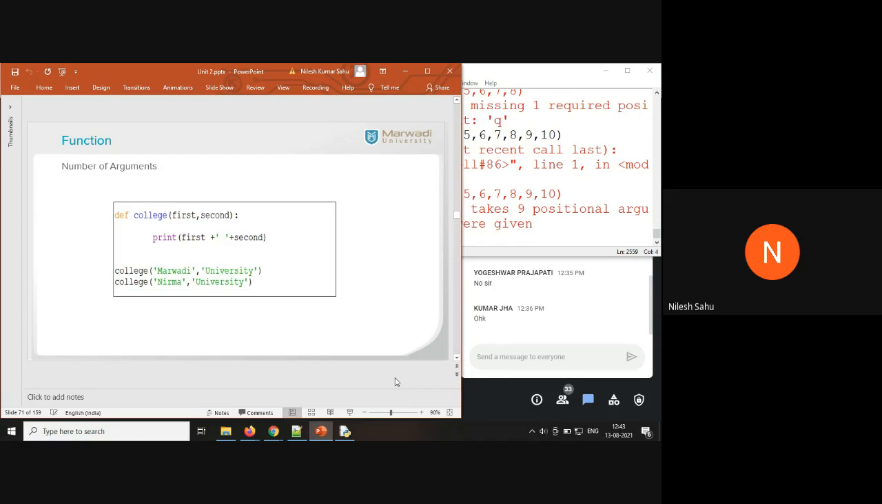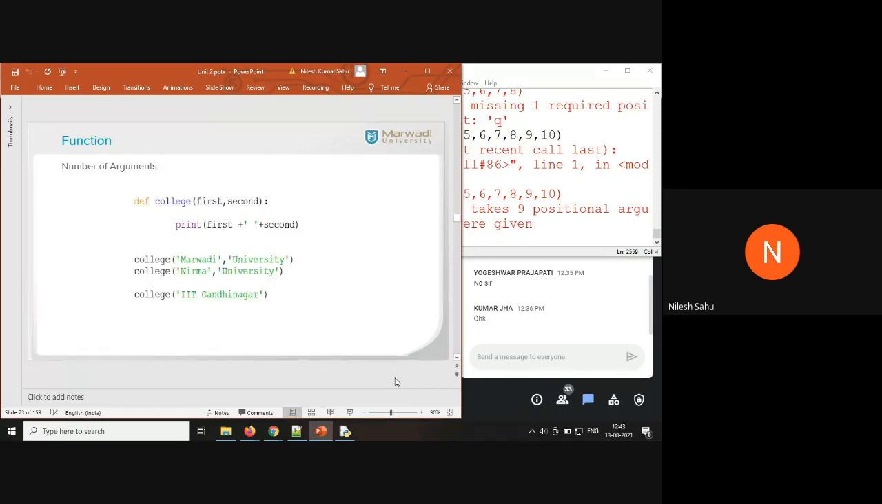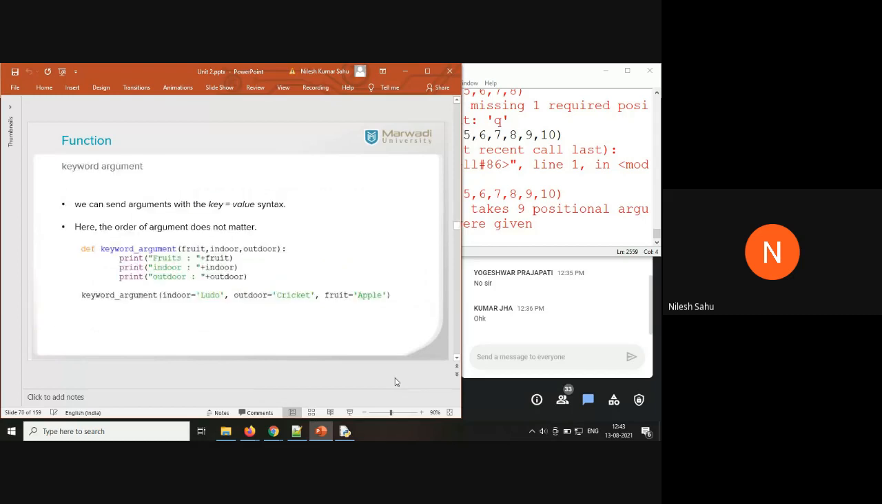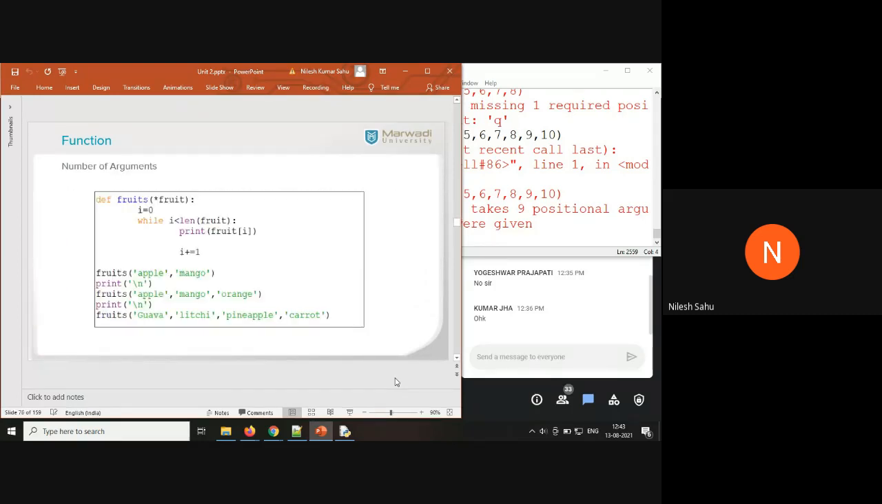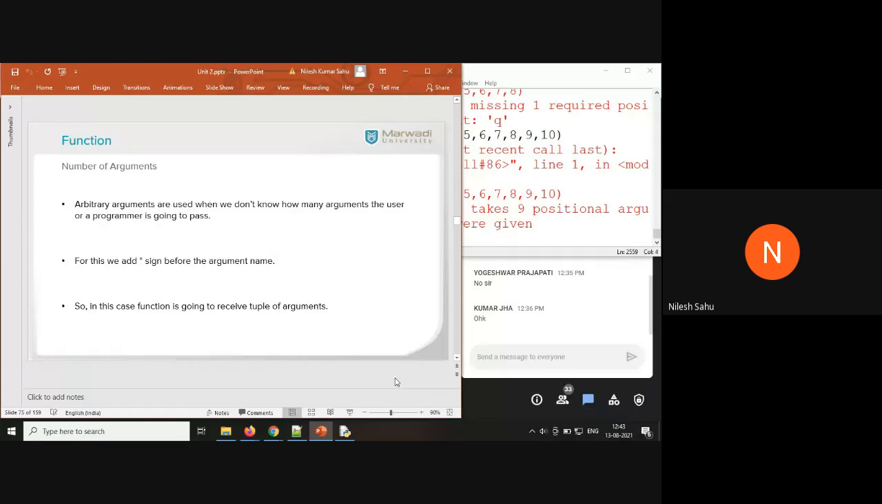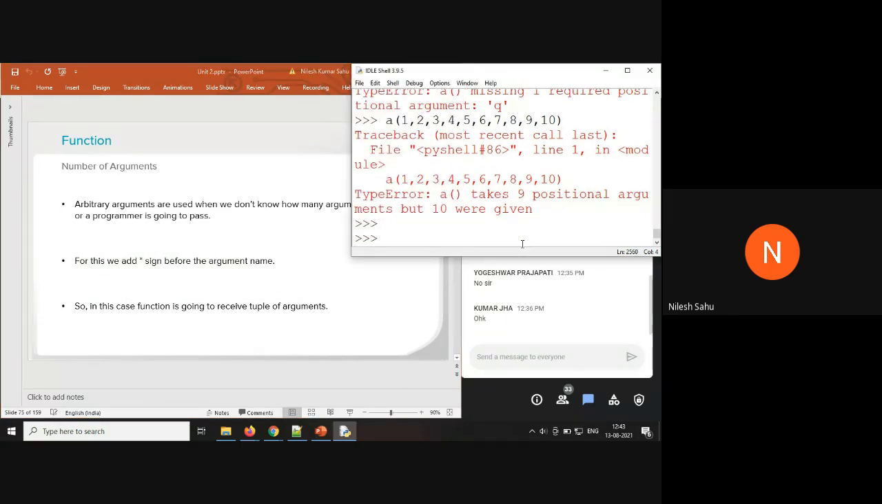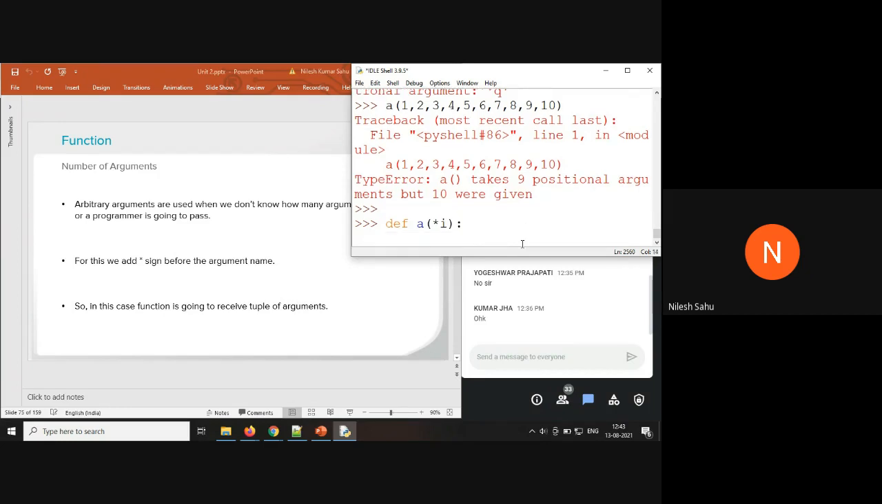Now that's very much impossible, right? For that we are going to have arbitrary arguments. What does the arbitrary argument say? While defining a function, define a, and inside the parentheses we can write an asterisk i. Now we can pass any number of arguments here.